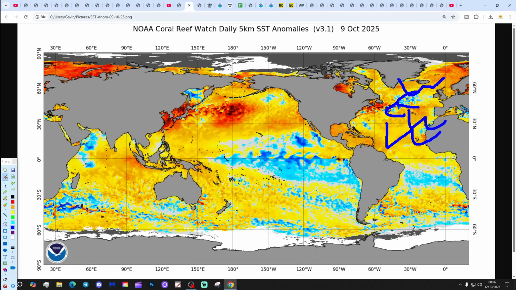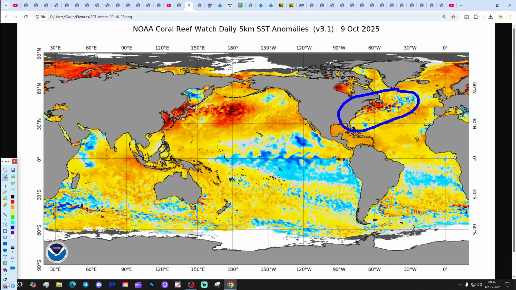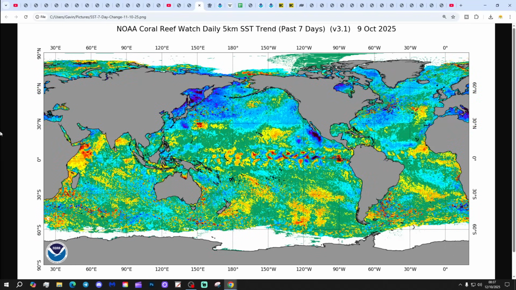That's not a tripole, but if we were to get a cooler than average area around here, with it being warm through there, and then warm down here, that would indeed be a tripole. So possibly it's not all that far from a tripole, but I wouldn't classify that as a classic tripole type signature. Bit of a seven-day change within the oceans.